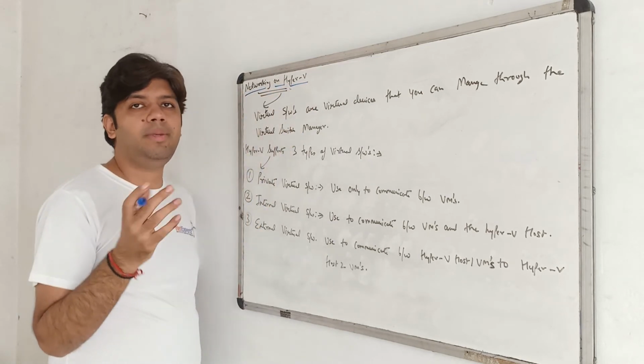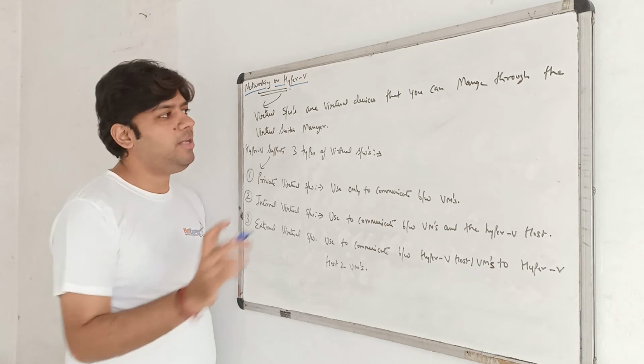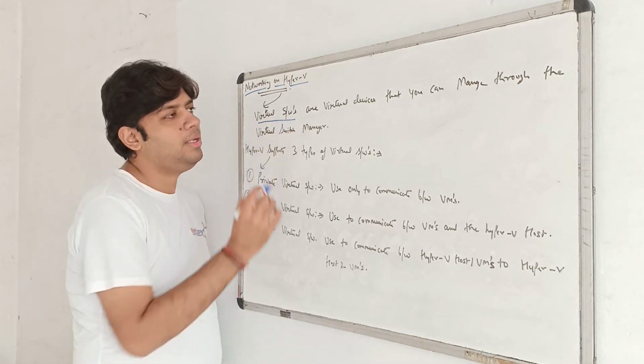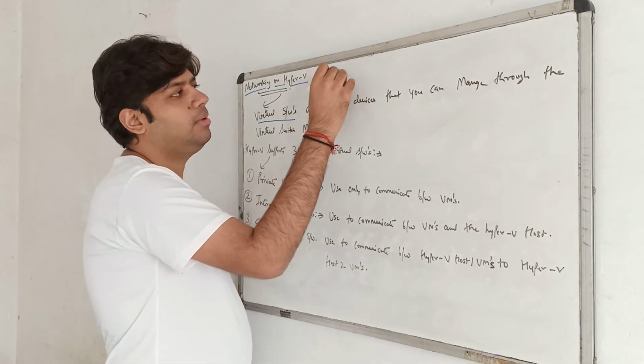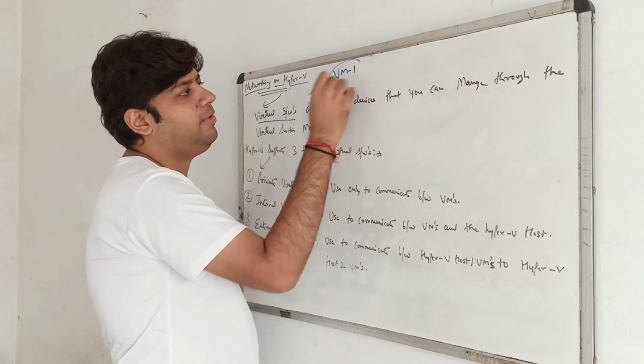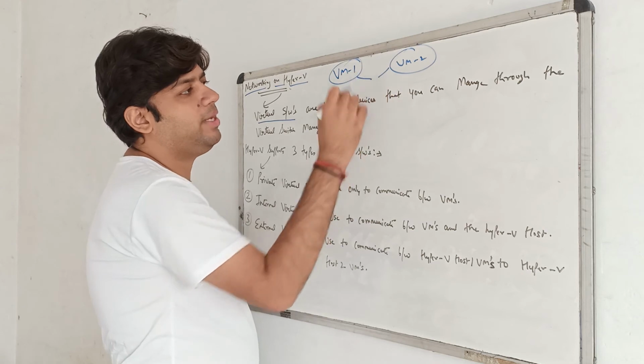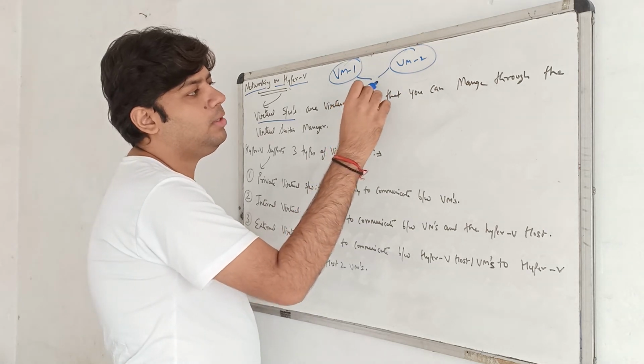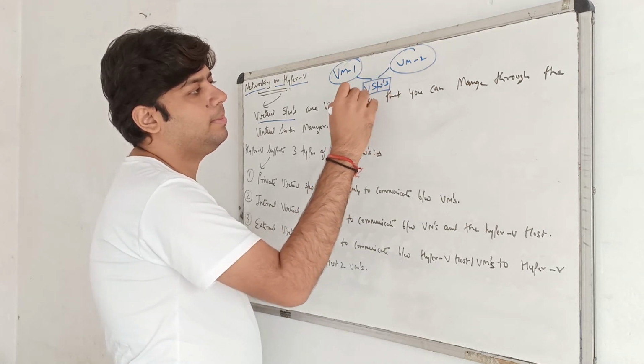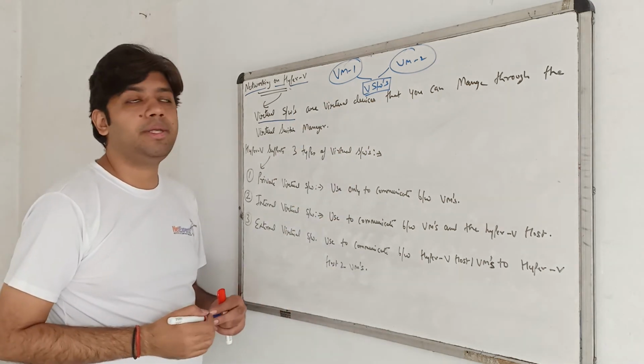If we want to communicate between the virtual machines, what we need is virtual switches. Imagine if I have two VMs, VM1 and VM2. If I need to communicate between these two VMs, what we need is virtual switches. With the help of virtual switches, we can communicate between the VMs.